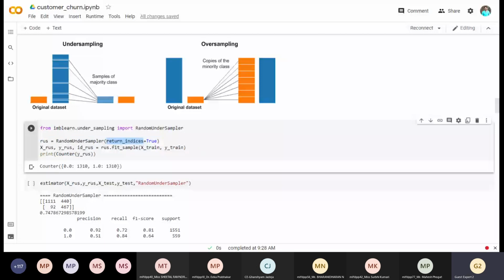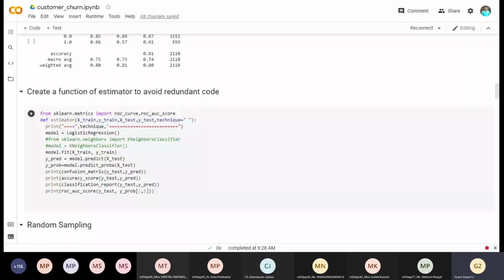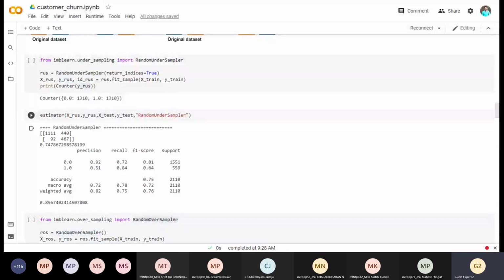Once you train this technique for downsampling, based on random nature, you will get this result. Now see the count of Y, because Y is my dependent variable. I have printed the count, which is 1310 and 1310. So we have reduced the number of samples in such a way that we have a balanced set between the number of classes. Here this is a binary classification problem. As I said, the churn data has 0 and 1 labels. 0 means customers are retained, 1 means left, but we have resampled the data in such a way that now the data is balanced.